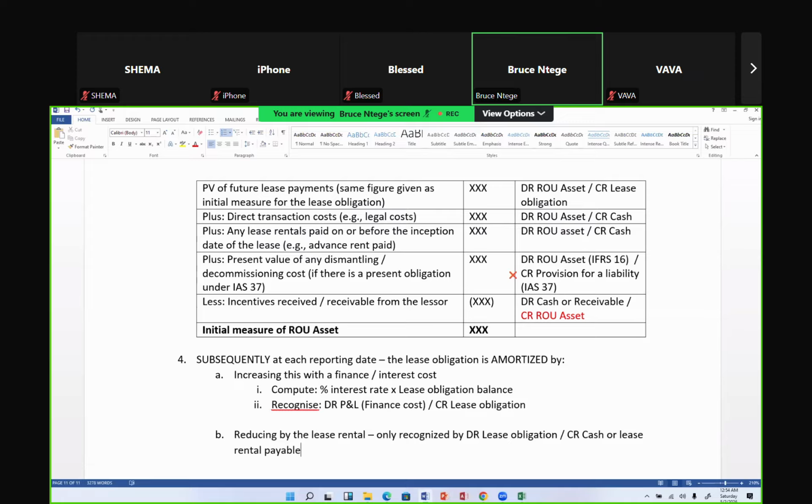So IAS 7 is another one, statement of cash flows. It's asking you to categorize these cash flows under operating activity category or investing activity category or financing activity category. As a student, you know what goes in which category because of its nature. For example, in the financing activity category, you're putting cash flows that impact on the size and composition of the company's capital.